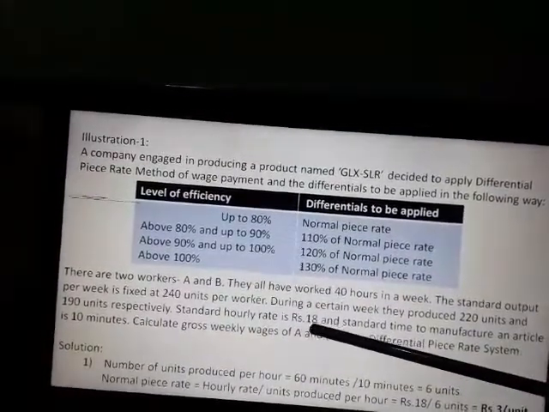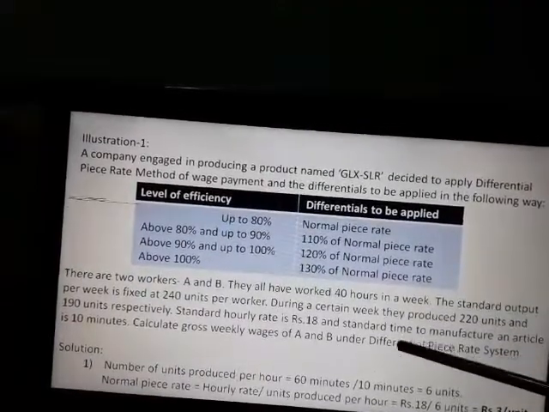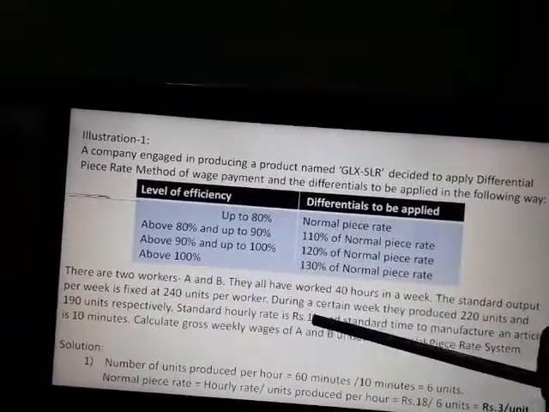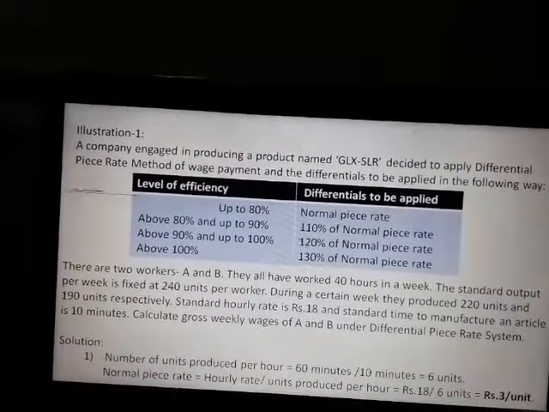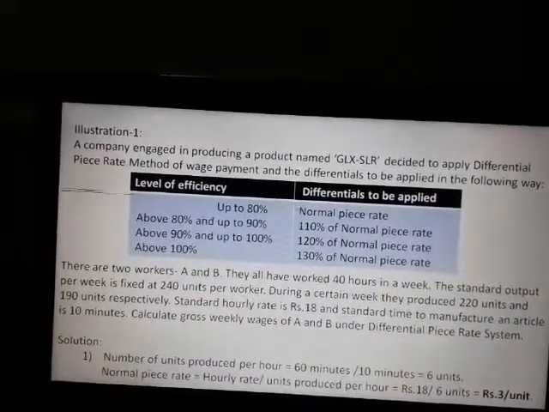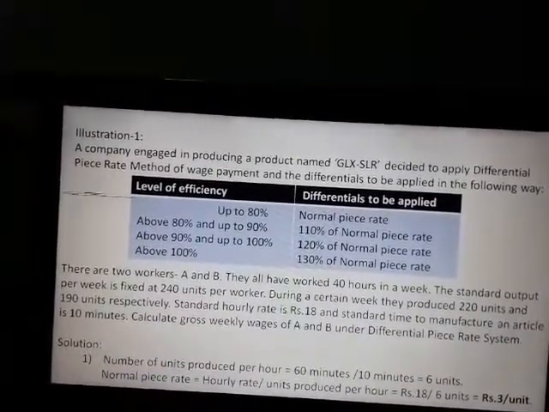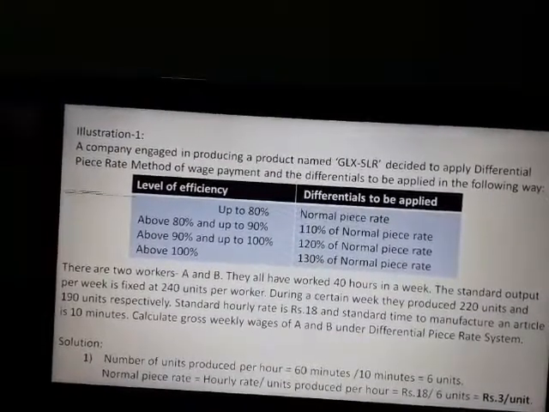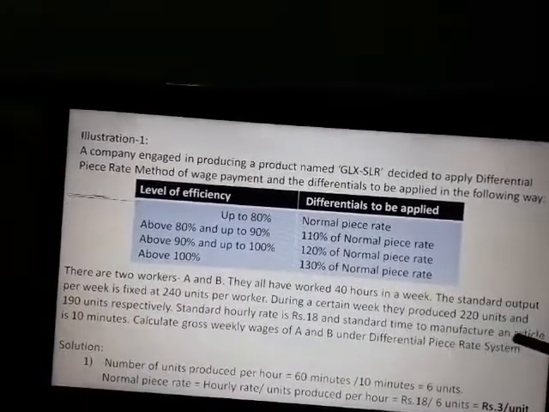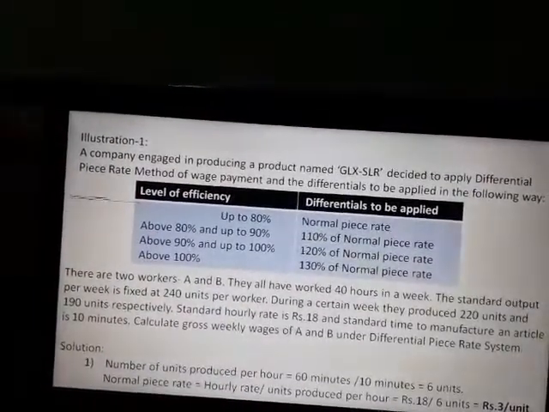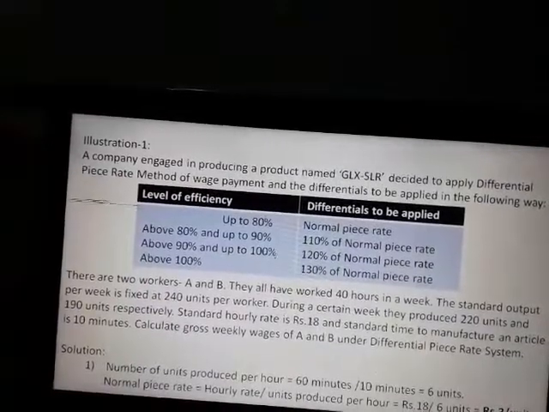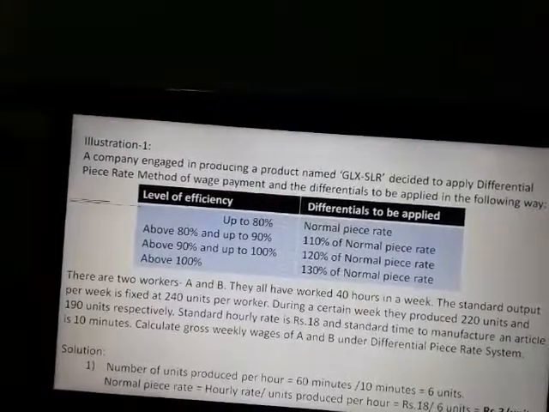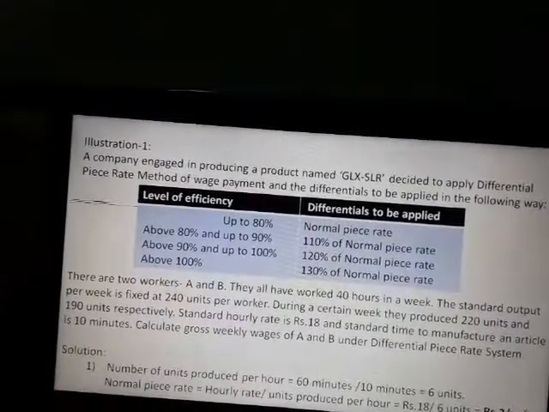Standard hourly rate is rupees 18, and the standard time to manufacture an article is 10 minutes. Here the time rate is given, that is, hourly rate rupees 18, but we are dealing with the problem of the piece rate system. So we have to calculate the piece rate. How could that be done? Now, the standard time to manufacture an article is 10 minutes. So in an hour we can produce 6 units.